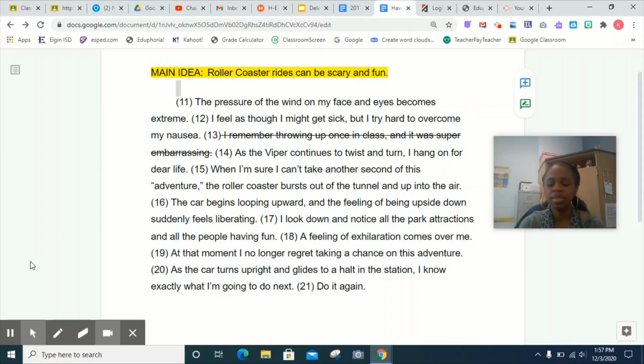So now we would like to look and see if there's any sentences that are weak. All right, so we have deleted a sentence that was off topic. And now we need to delete a sentence that's actually on topic, but it's just weaker. All right, so we need to find that sentence and delete it, but it needs to be replaced. So if we look at sentence 21, where it says, do it again, it's a really short sentence, and it's actually really weak. We can actually replace that with a stronger sentence that's going to keep our reader interested.